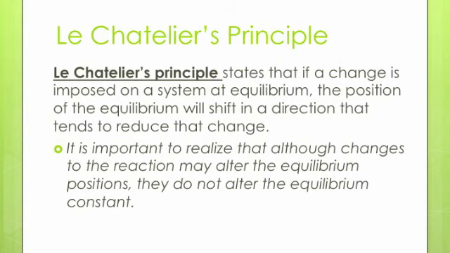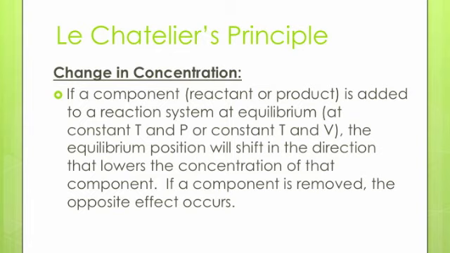It is very important to realize that although changes to the reaction may alter the equilibrium positions, they do not alter the equilibrium constant. Only temperature changes K, or Kp. Let's first look at changes in concentration. If a change in concentration happens, the reaction will shift to compensate for that change.